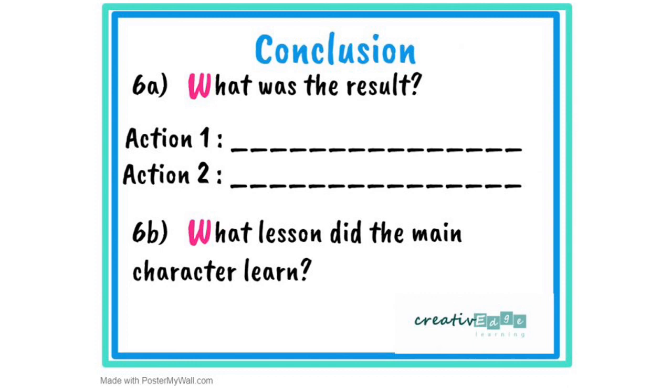Okay, and this emotion part which we had seen earlier, what lesson did the main character learn, we can also draw a moral from the picture. Okay, so these are a few points which you need to remember. So first thing is the setting, when, where, who and what. Okay, second is the purpose, why the main character is there, why has he come. Third is action, what is he doing, and fourth is what result comes from his doing something. Okay, so these are the few things which you need to remember in mind when you are given a picture on which you have to write a few lines.